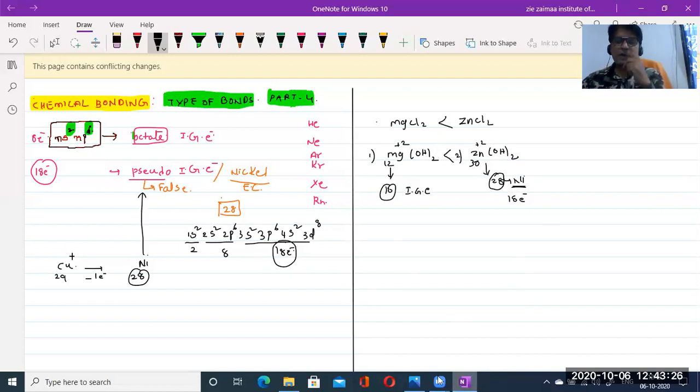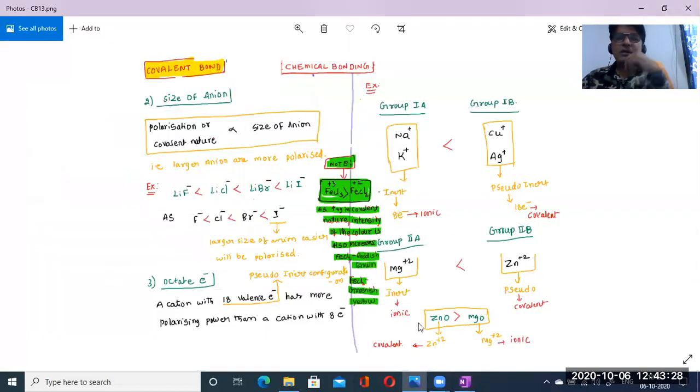Okay, now come to the point. Here I give one more example: zinc oxide and magnesium oxide. Zinc is +2, magnesium is also +2, oxygen is -2 in both. So let us check the variation of zinc and magnesium. Zinc atomic number 30 and +2, so on loss of 2 electrons it becomes 28. 28 means nickel. Nickel means pseudo inert gas electron configuration. So that means more covalent in nature.